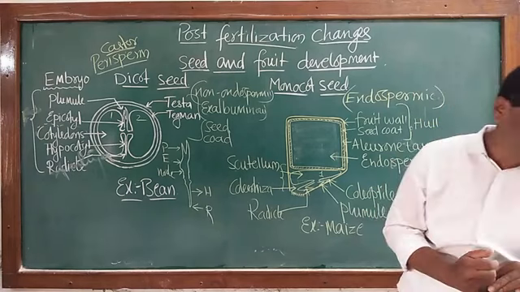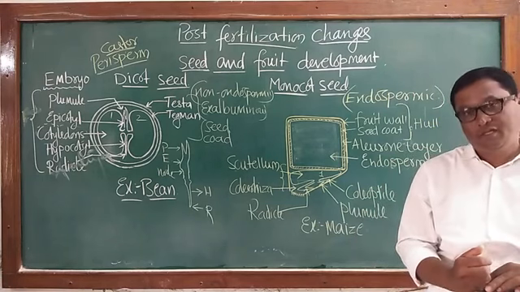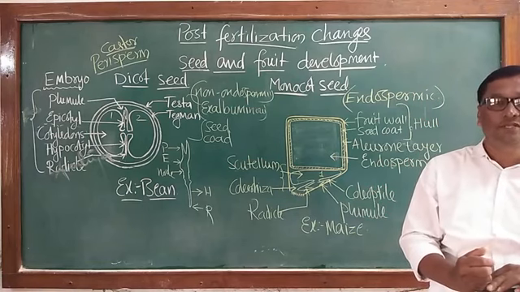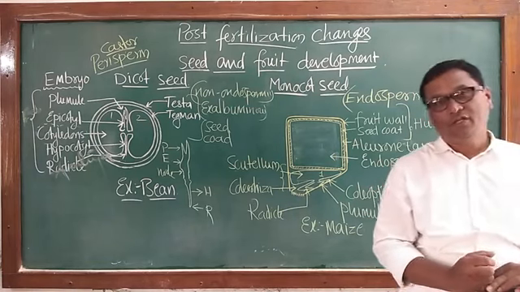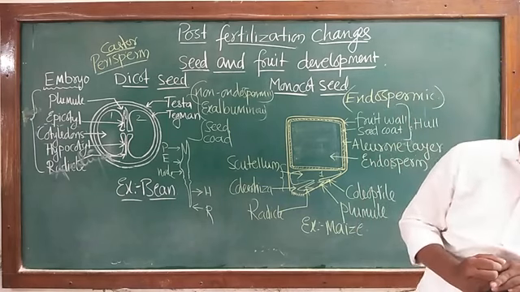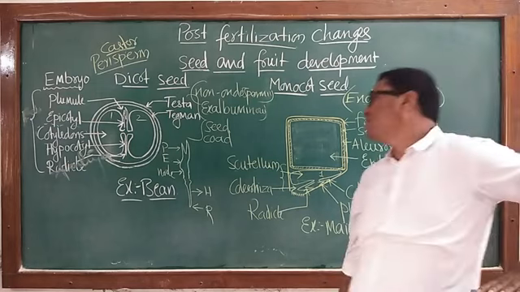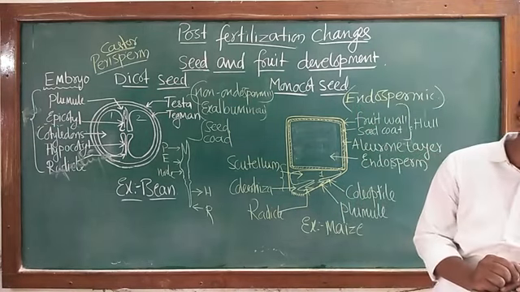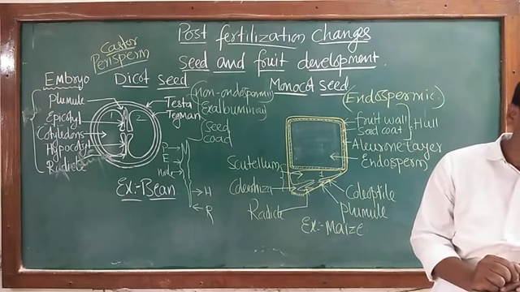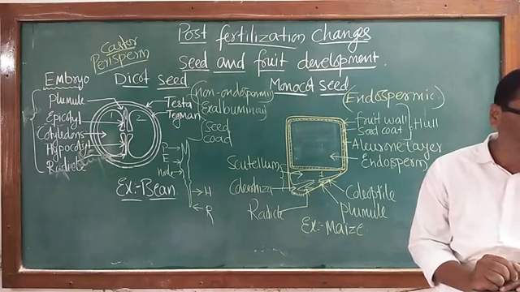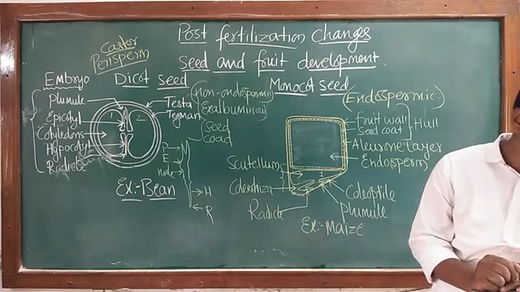In Phoenix dactylifera, 2,000 years of dormancy has been studied, after which the embryo becomes viable and germinates. In some of the plants such as citrus, the seeds are very short-lived. Tiny seeds easy for dispersal are also developed, such as Striga, orchids, etc.